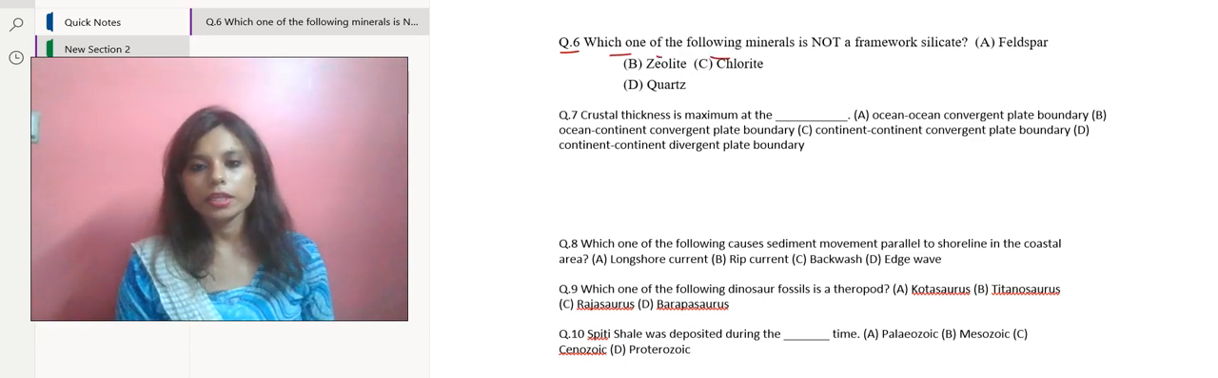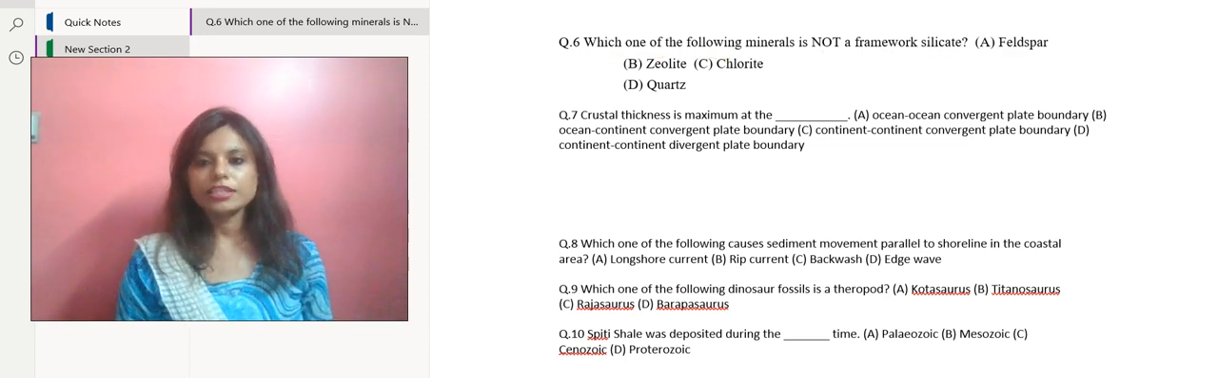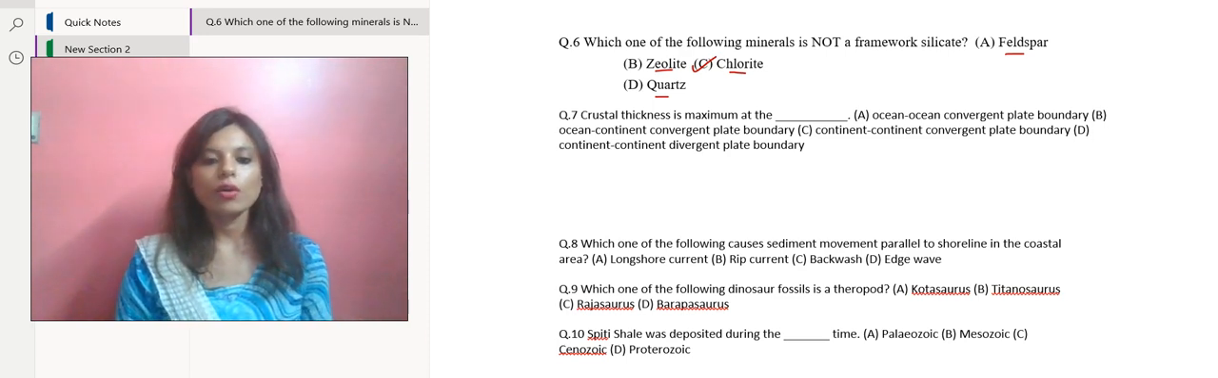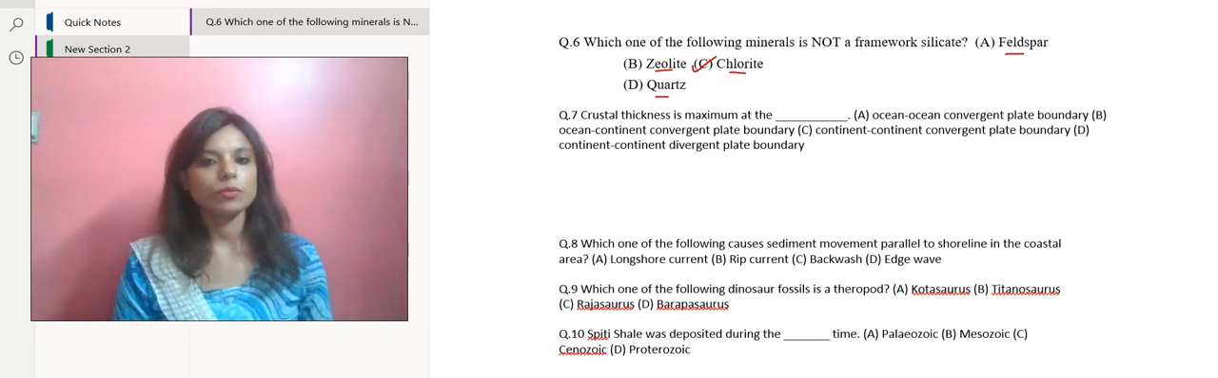Which one of the following minerals is not a framework silicate? Let's go through the options. We have feldspar, zeolite, then chlorite, then quartz. So your answer would be option C. Why? Because feldspar, zeolite, and quartz are all examples of framework silicates, and chlorite is not an example of a framework silicate.